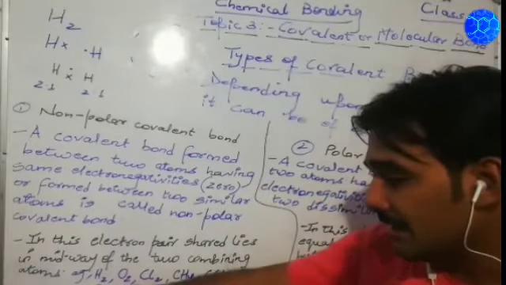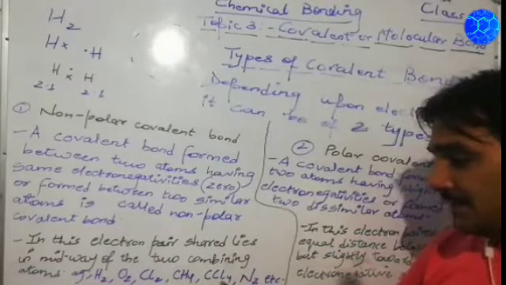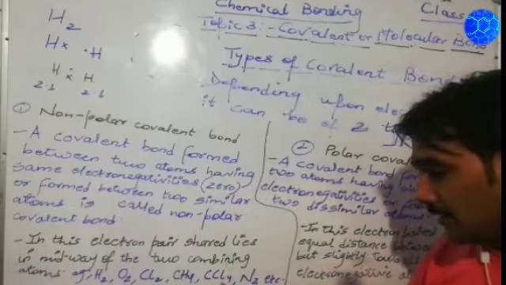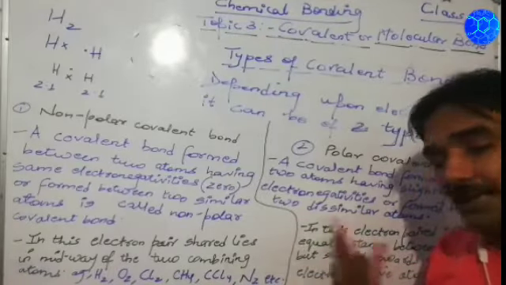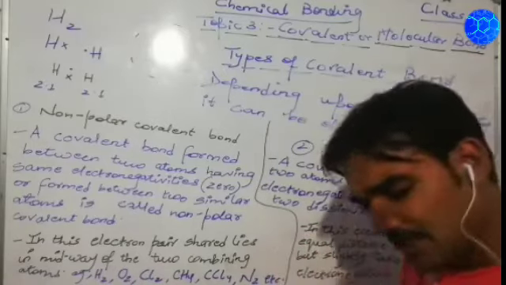Examples you can consider are hydrogen, oxygen, chlorine, CH4 which is methane, CCl4 which is carbon tetrachloride, N2 which is nitrogen, and so on. These examples are in your class 10th syllabus.